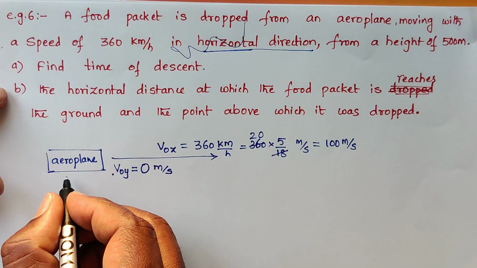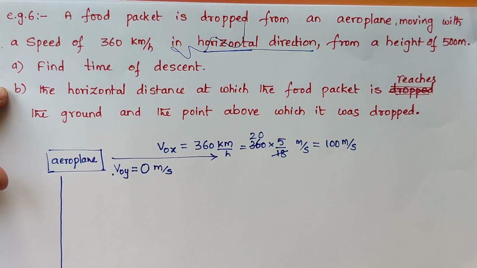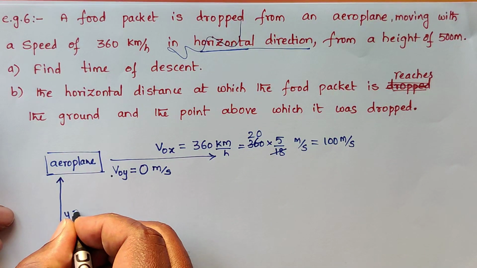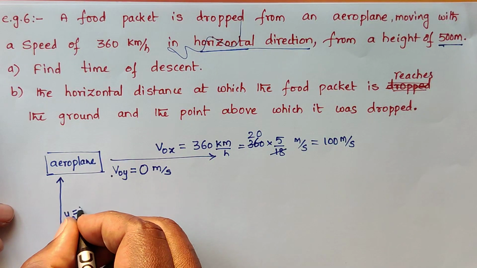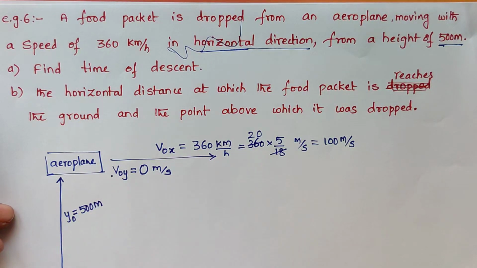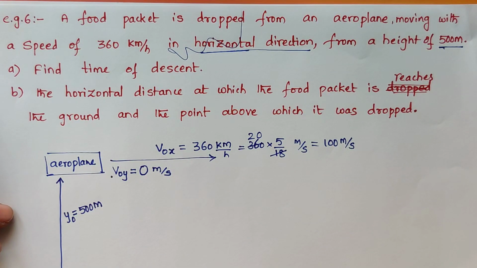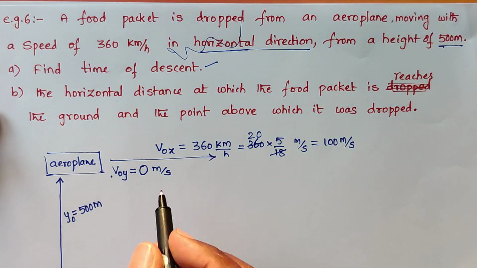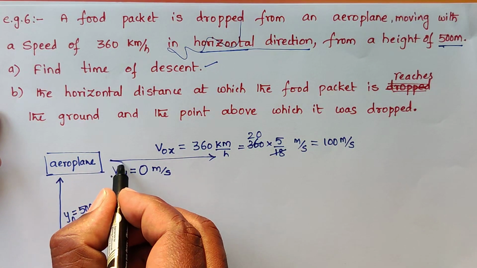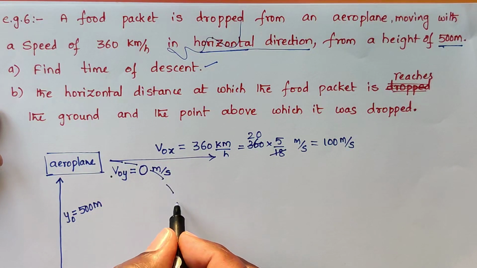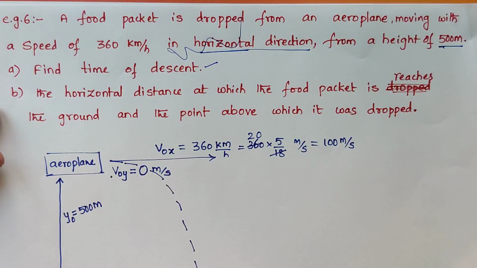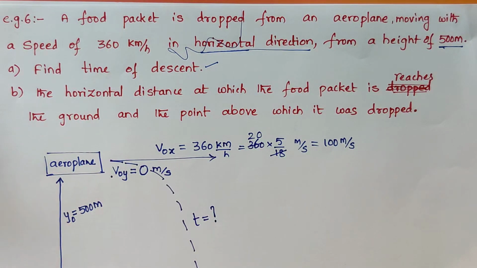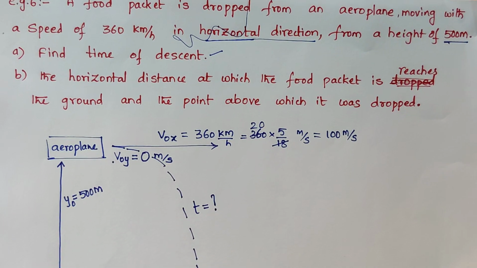The aeroplane is flying at a height, initial height y0, equal to 500 meters. Find the time of descent. When this food packet is dropped, what is the time taken to reach the ground? We are asked to find the time of descent.